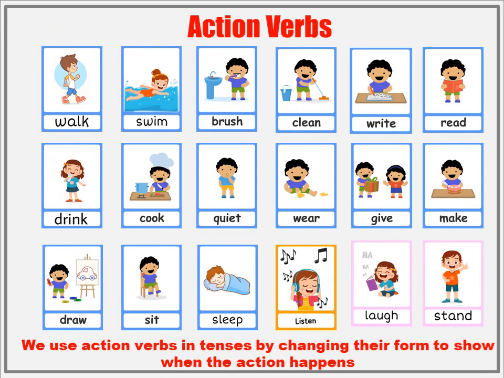Do you like to jump, run, dance, or sing? Guess what? You're doing something very special. You're using action verbs. What is an action verb? An action verb is a word that shows what someone is doing. It tells us the action in a sentence. If it's something you can do, like walk, swim, brush, and many more. Here in this slide you can see the activities. These are verbs. Now I think you all understand action verbs.